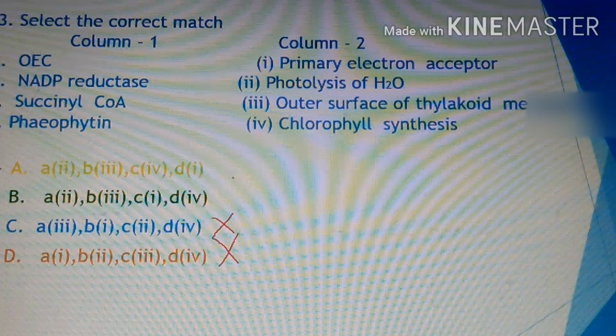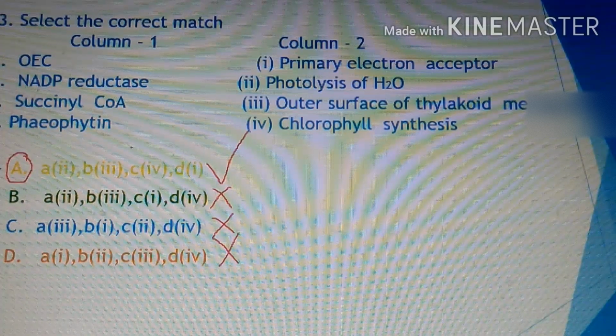So again you go for D. Pheophytin, the first acceptor associated with photosystem second, the primary electron acceptor. So D from column 1 matches with one of column 2. So in your option A, B matches and D matches with number 1, and hence the correct option is A, the first option. This was question 13.